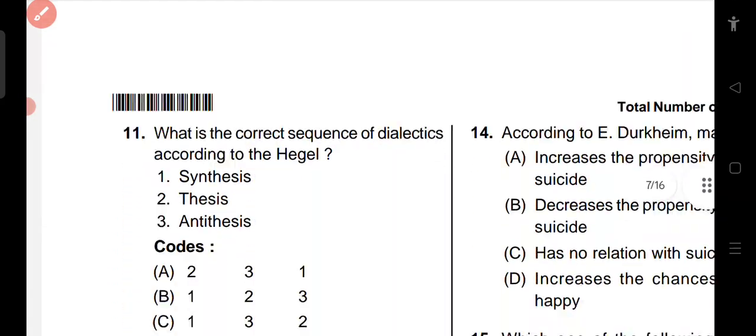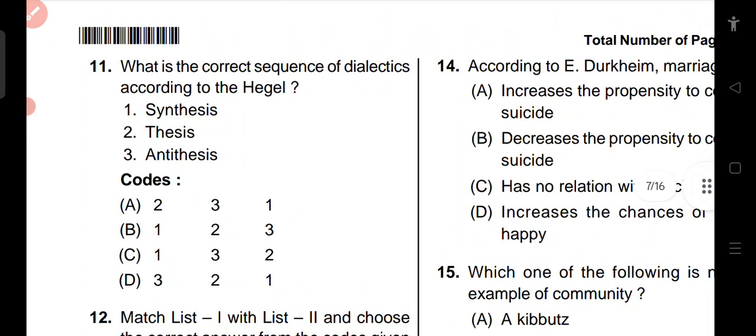Question number 11. What is the correct sequence of dialectics according to Hegel? Synthesis, thesis, antithesis. First comes thesis, then antithesis, then synthesis. So the right answer is option A, 2, 3, 1.